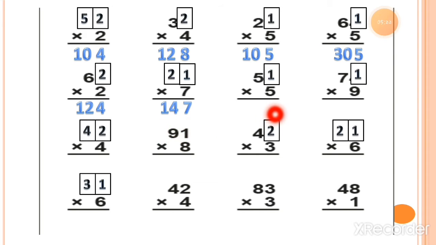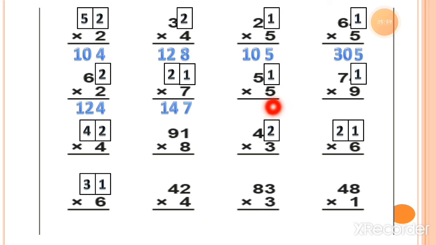Then the next sum, 5 ones are 5. We have to write down the answer of the ones value under the ones column. Here 5 ones are 5.